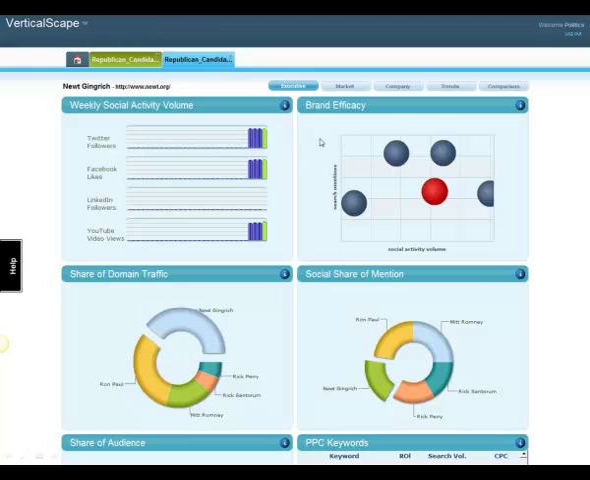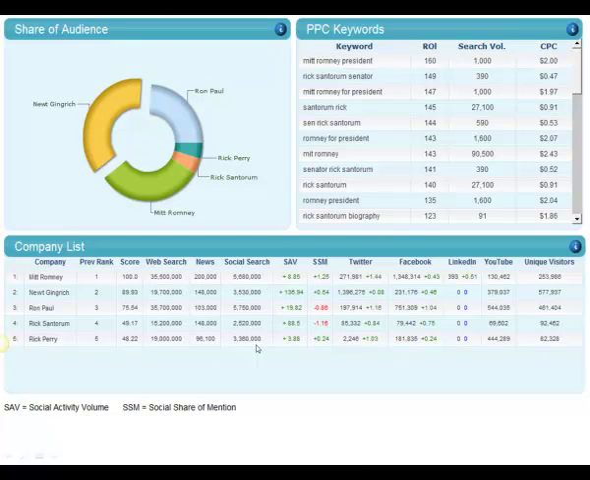You can also see brand efficacy, which is similar to the Magic Quadrant, where we'll track your brand or content exposure along with your social activity volume. We'll also track your shares of mention among search engines and Twitter, as well as traffic. In addition, we'll also track your digital addressable audience online, which is your traffic plus any social media statistic that represents a person, but not activity.